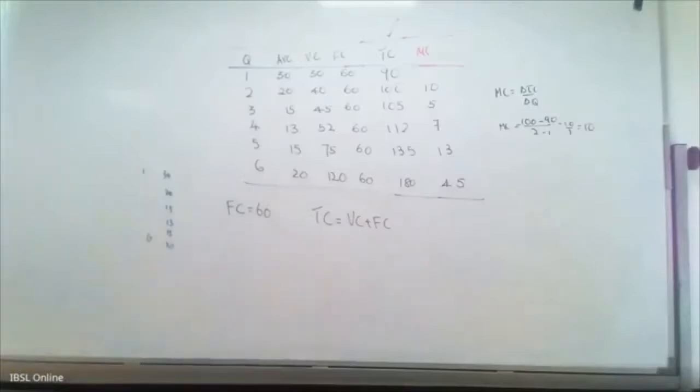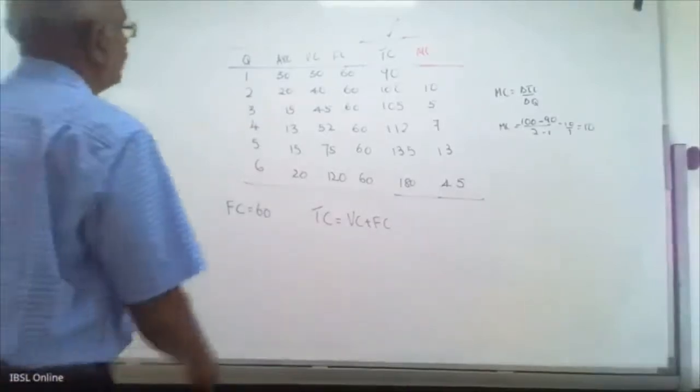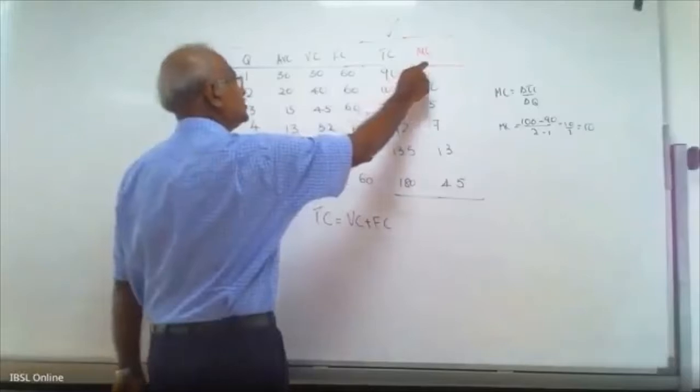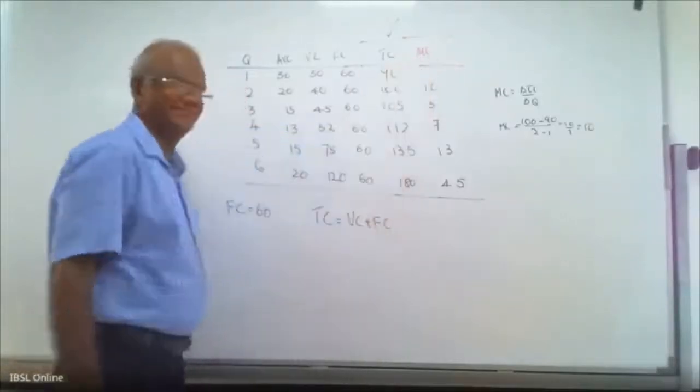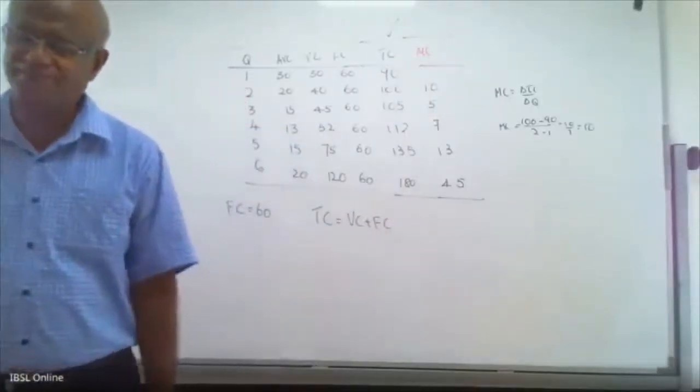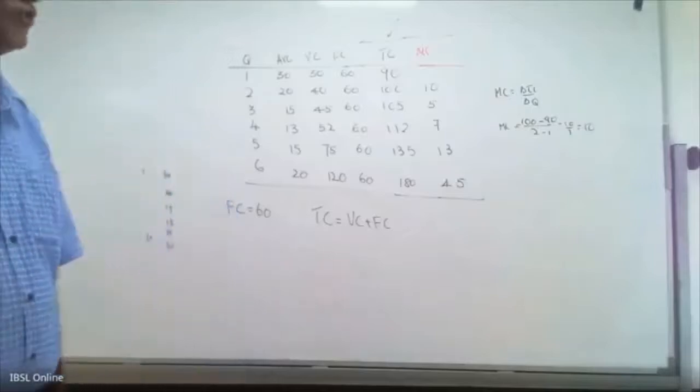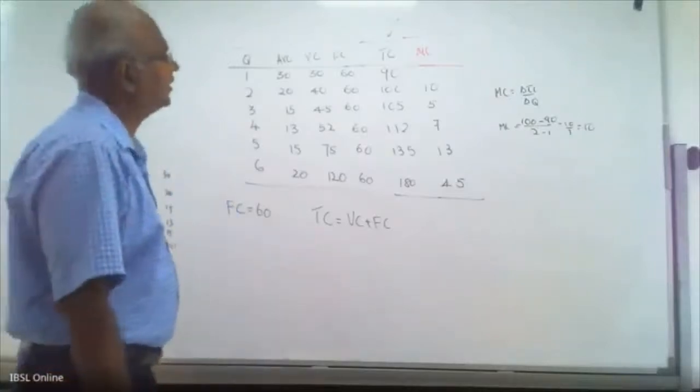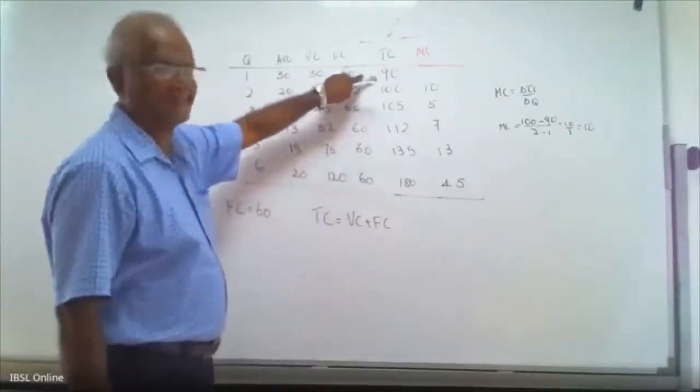Now I have a question for you. What is the marginal cost of the first unit? Can anyone of you answer? How do you calculate? 90 minus what?